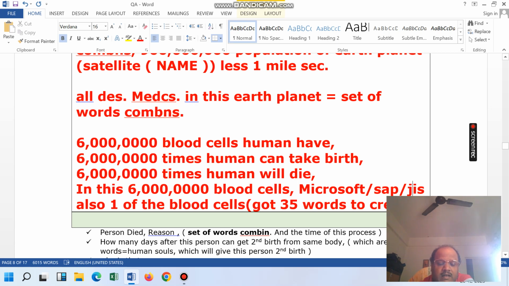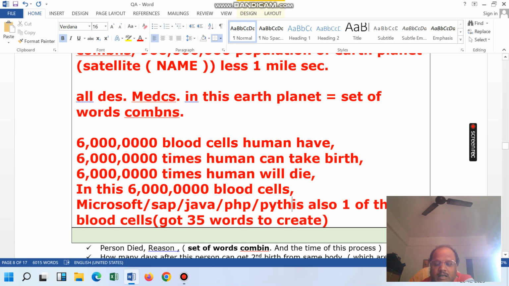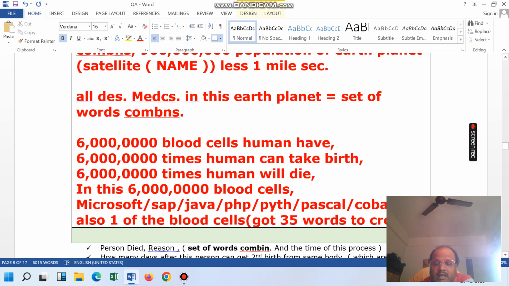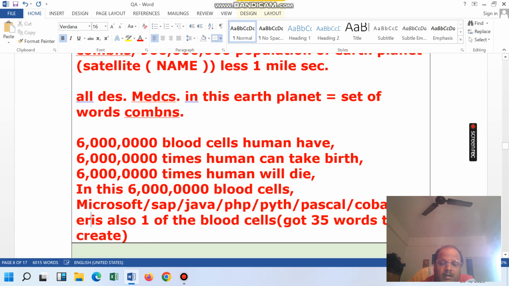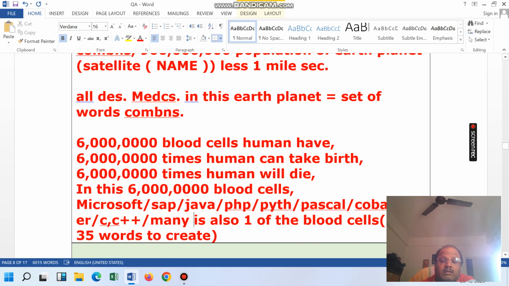SAP is there, Java is there, PHP is there, Python is there, Pascal is there, COBOL is there. Like this, C is there, C++ is there. Like this many are there. So this group has got the power.